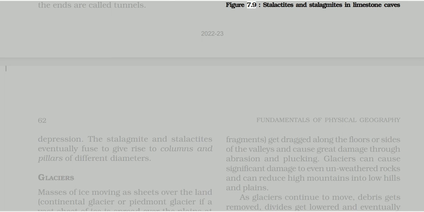Stalactites and stalagmites in limestone caves. Depression. The stalagmite and stalactites eventually fused to give rise to columns and pillars of different diameters.